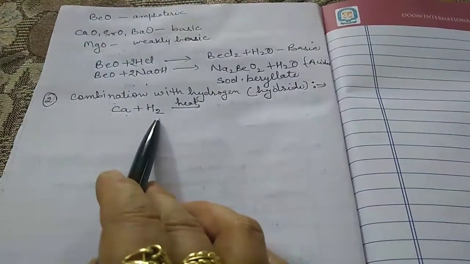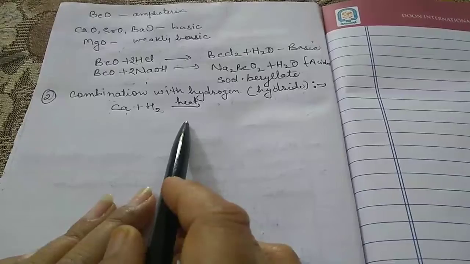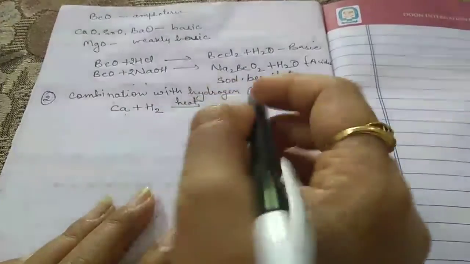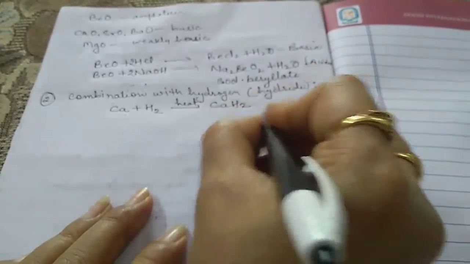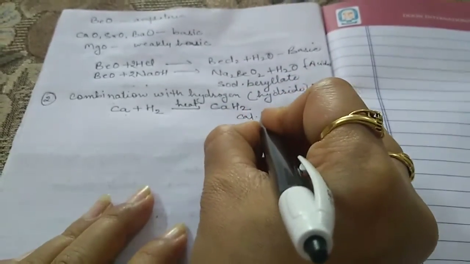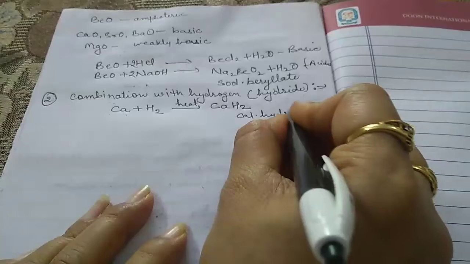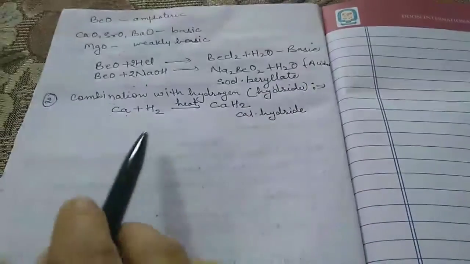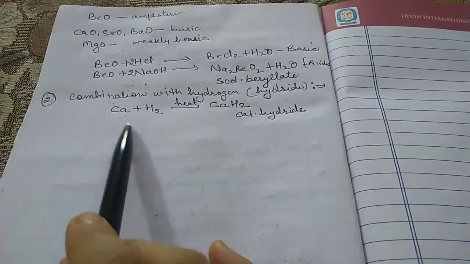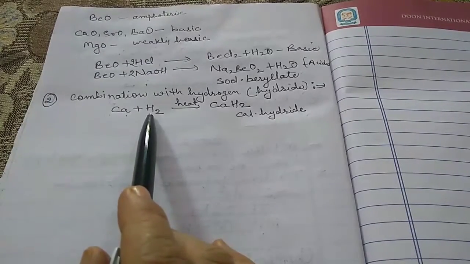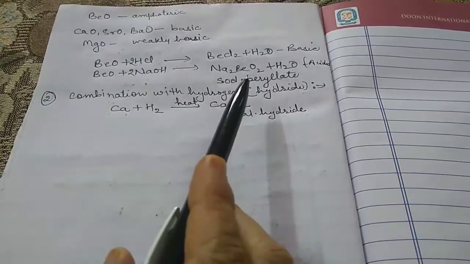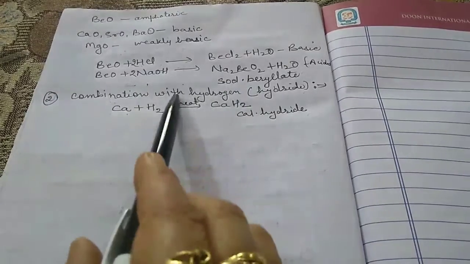Calcium combined with hydrogen. How? By the process of heating, we get calcium hydride. This is the calcium hydride. So all the elements of the family except beryllium combine with hydrogen to give the formation of the hydride.